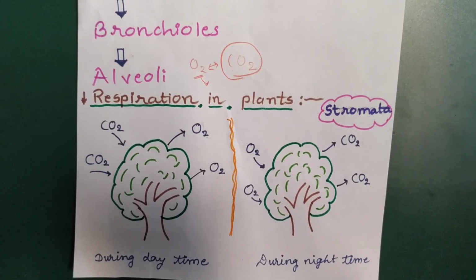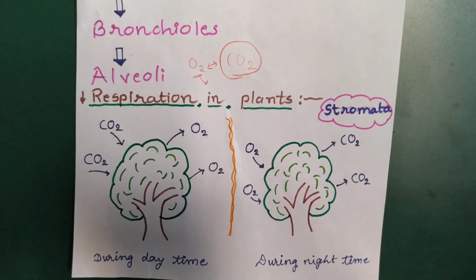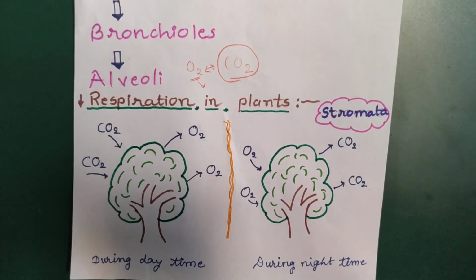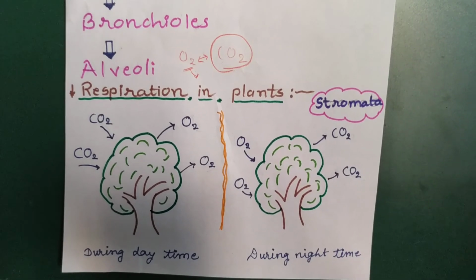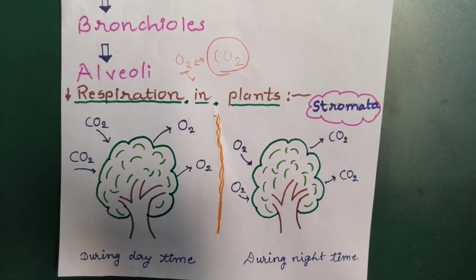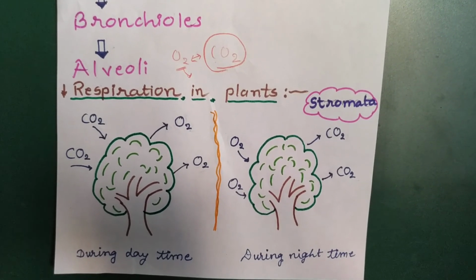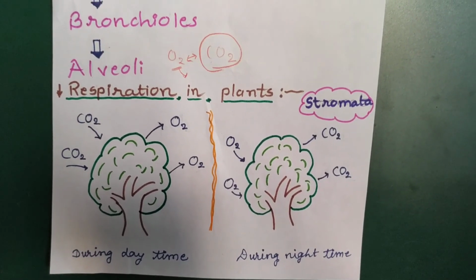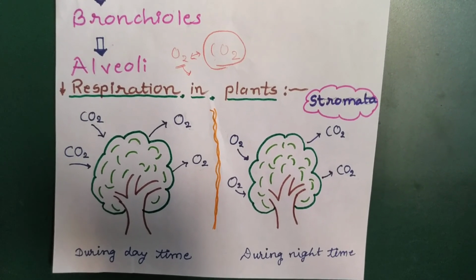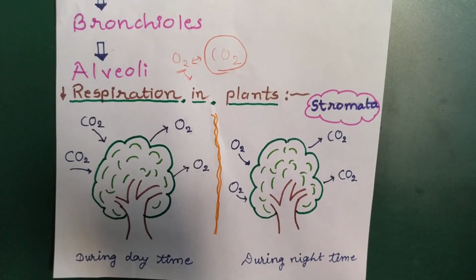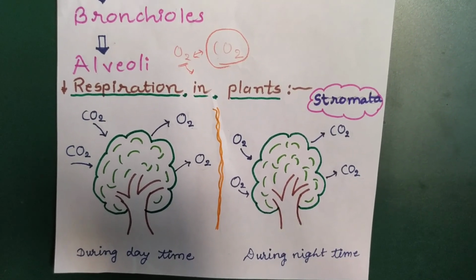Let me include one more point here. Plant respiration is done by leaves, roots as well as the bark, the hard surface of the stem. Leaves, which are green, have stomata. Roots can diffuse oxygen and carbon dioxide through the root hair. But if the plant is hard and woody, the bark has special lenticels for the exchange of gases.